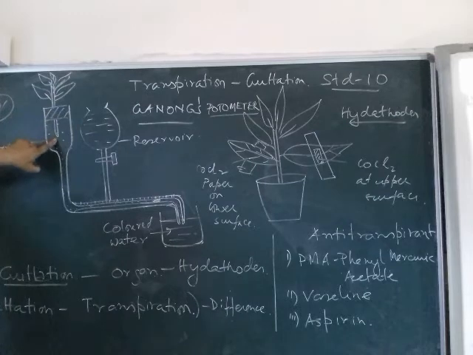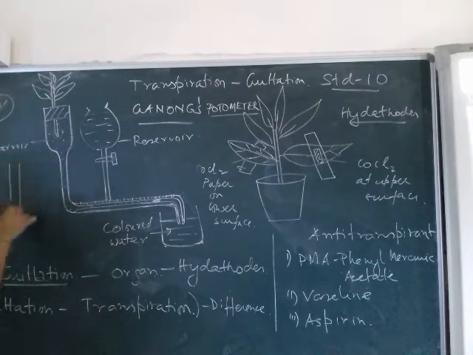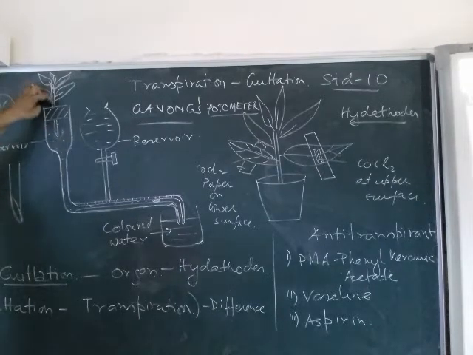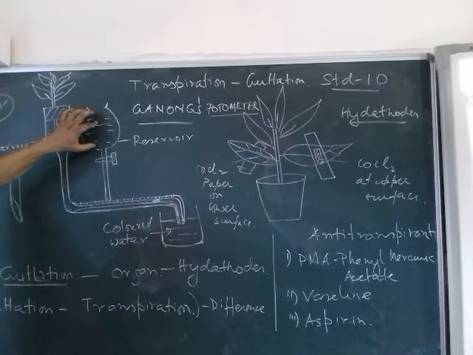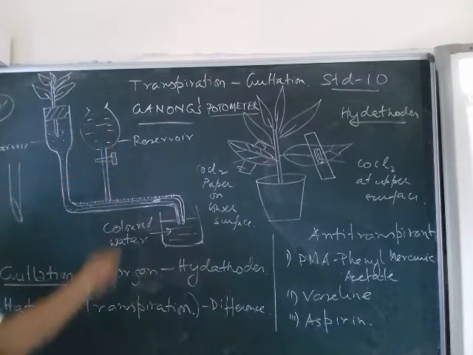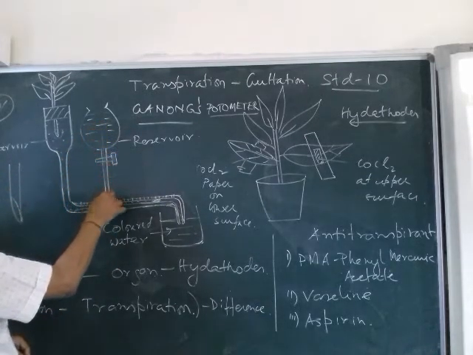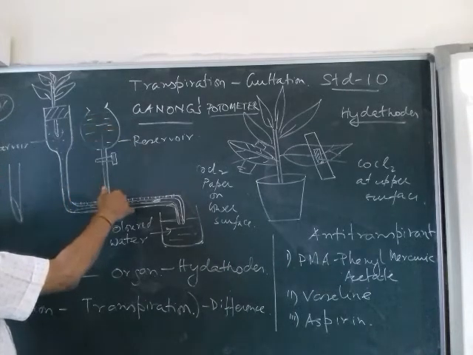Now this plant should be freshly cut, and the end should be cut slantwise, so that it exposes more surface area for absorption of water. It should not be a blunt cut. It is inserted here, and this area is made perfectly airtight. Now there is a second reservoir here with a stop cock, through which you can insert water. If you put it vertically, the water moves in, and if you put it horizontally, the tap closes so the water doesn't move in.